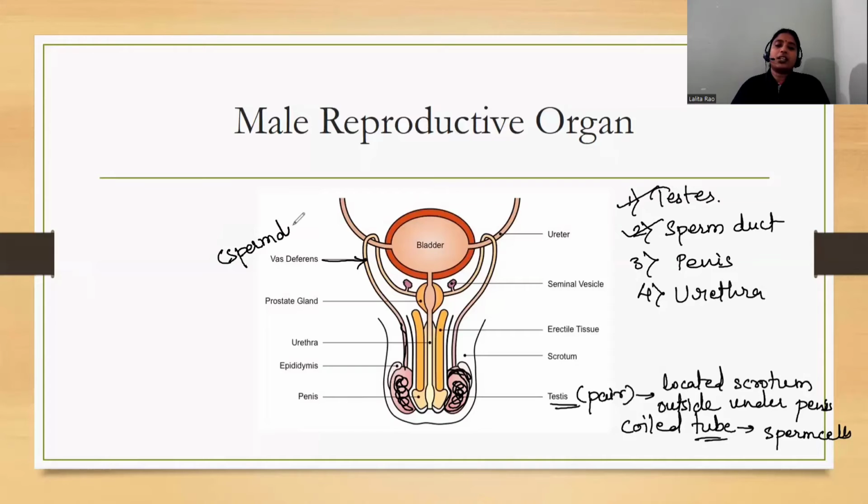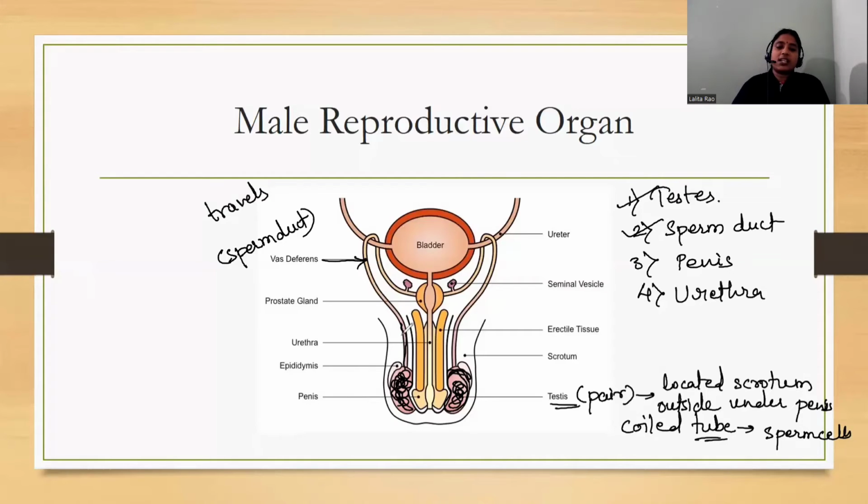So the sperm duct is a tube-like structure through which sperms travel. These sperms are released from the coil-like structures present inside the testis. So the testis releases sperm, ovaries release ovum.